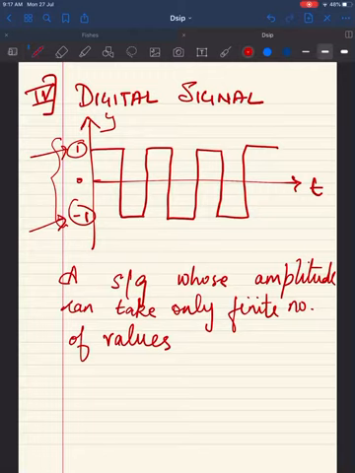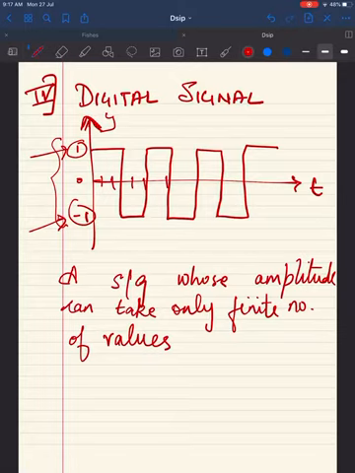Now you don't have to confuse between a discrete time signal and a digital signal. The digital signal can take only finite values on the y-axis, whereas a discrete time signal can have values only at discrete time intervals. Similarly, you don't have to confuse between a continuous signal and an analog signal. You can have a combination of analog and continuous time signal. You can have a combination of analog and discrete time signal.